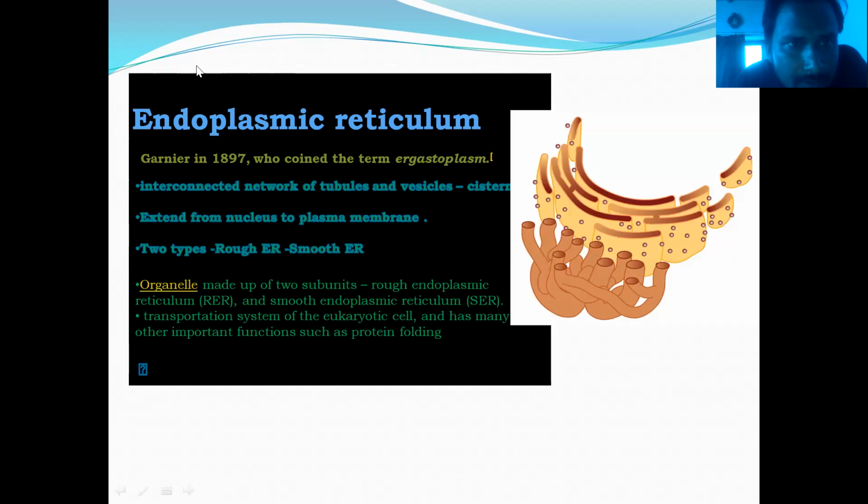Next we will talk about the endoplasmic reticulum. Garnier discovered this in 1897 and gave the term ergastoplasm. It is an interconnected network of tubules and vesicles that extends from the nucleus to the plasma membrane. There are two types, rough and smooth endoplasmic reticulum, depending on the presence of ribosomes. If ribosomes are present on the endoplasmic reticulum, it is called rough endoplasmic reticulum, and if they are absent, it is called smooth endoplasmic reticulum.